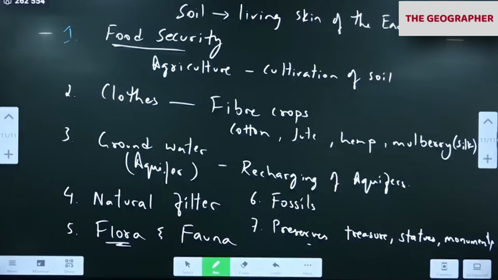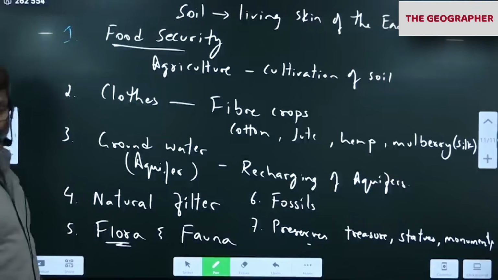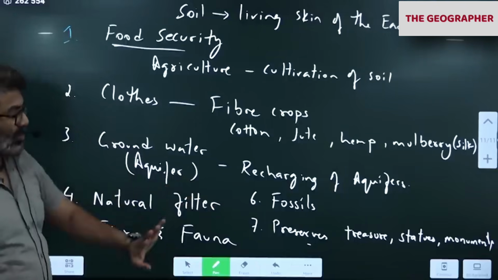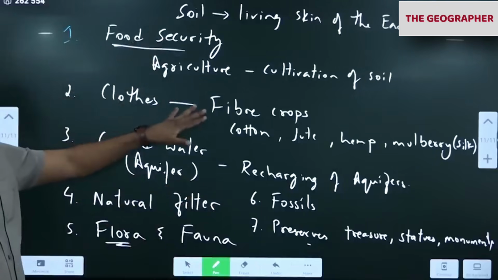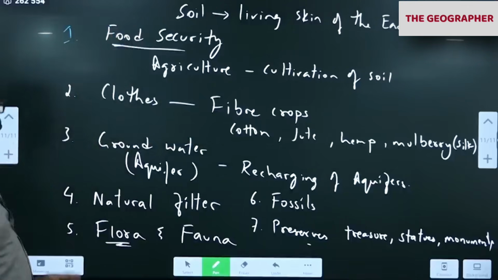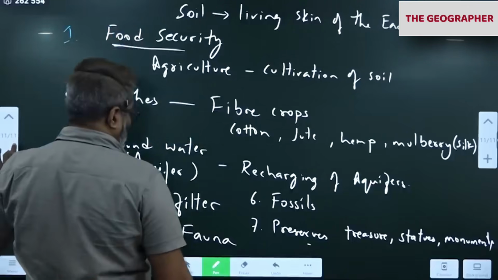So the importance of soil we have written. If they ask you why should we conserve soil, then also you can write these 5 points. Or you can mention this also: why do we have to conserve or protect soil, or why is soil a very important resource? Okay, so please write.